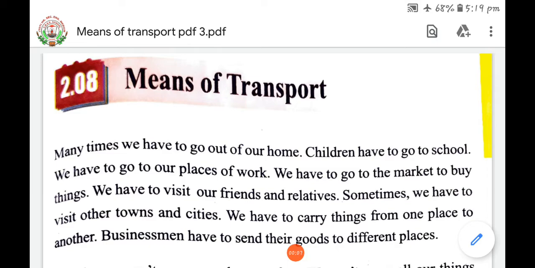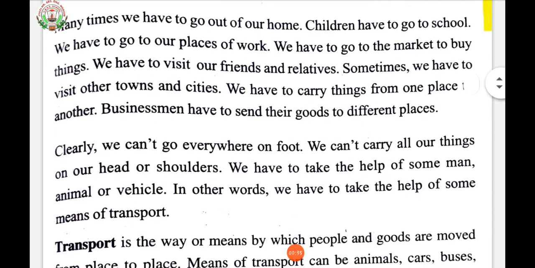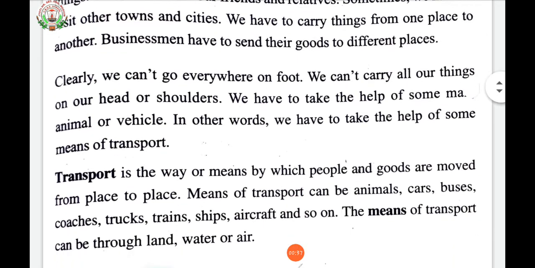Before we start, let's recall what we have learned in the previous class. We learned about transport. Transport is the way or means by which people and goods are moved from one place to another. Means of transport can be animals, cars, buses, coaches, trucks, trains, ships, aircraft, etc. Means of transport can be through land transport.